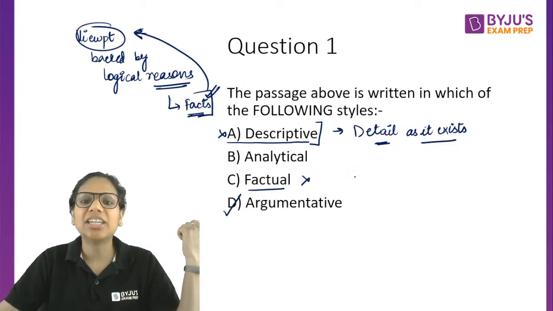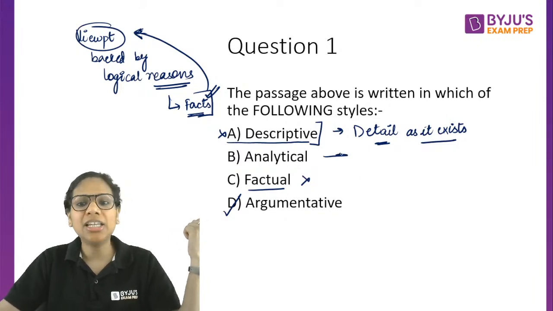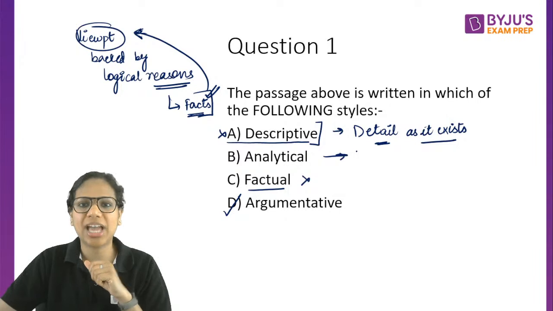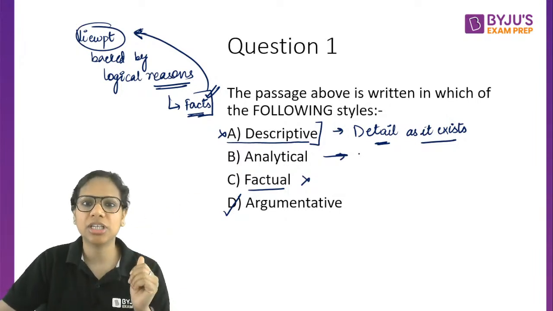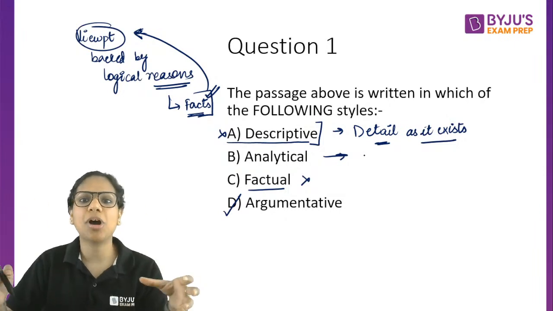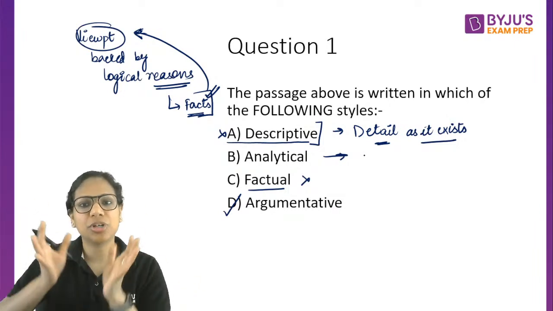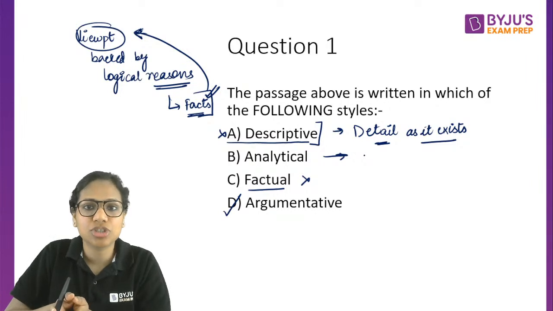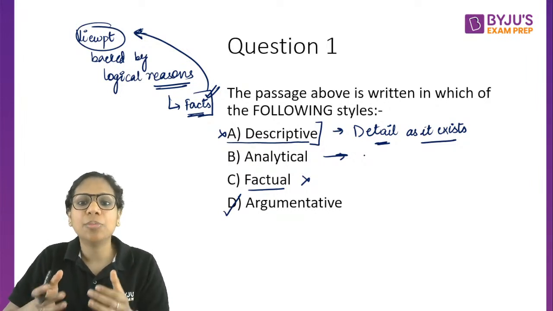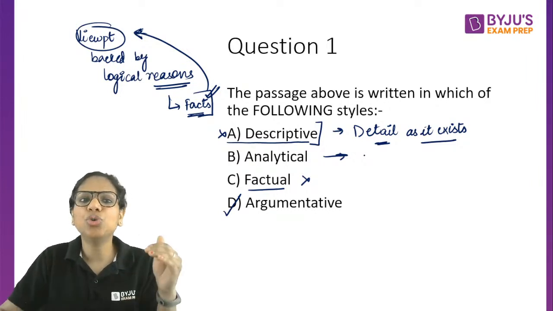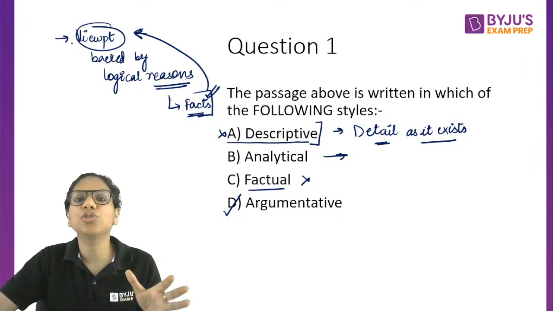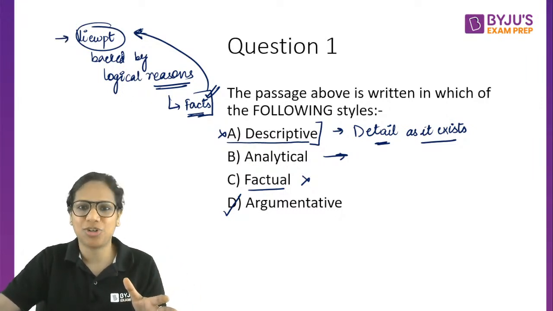Now the difference between analytical and argumentative. Analytical also tends to go in depth. Analytical also explores, right? You look at the pros and cons of something. You break that thing into parts. Then you sometimes even try to come to a conclusion. But in analytical, you don't have a pre-formed viewpoint that you are trying to support.